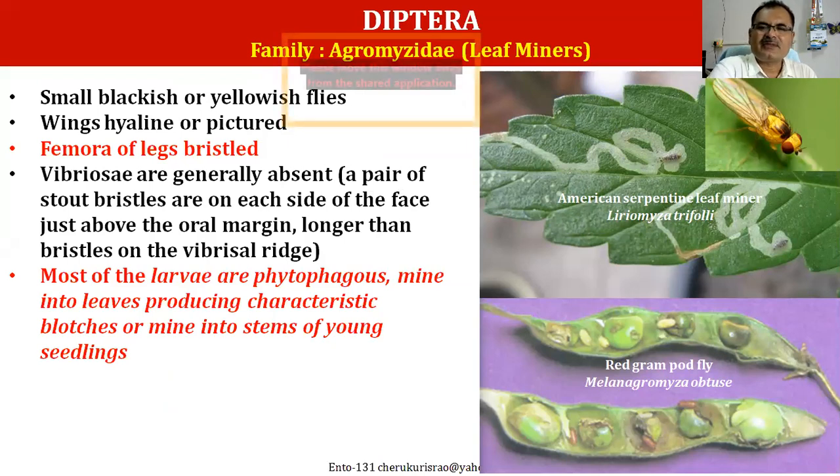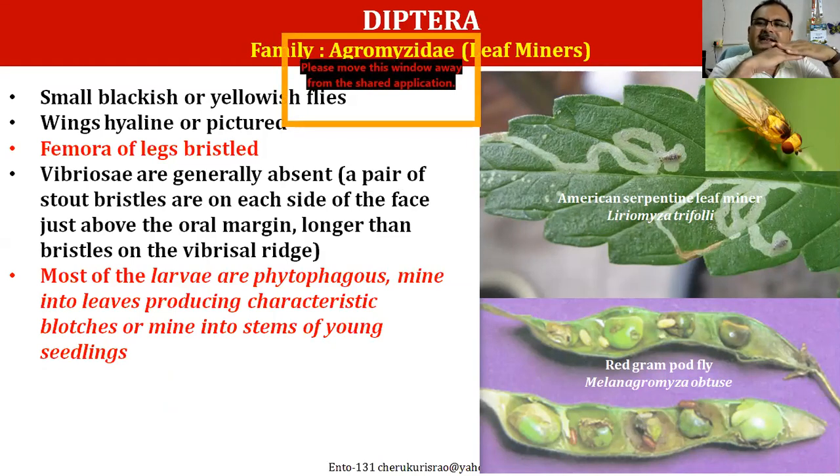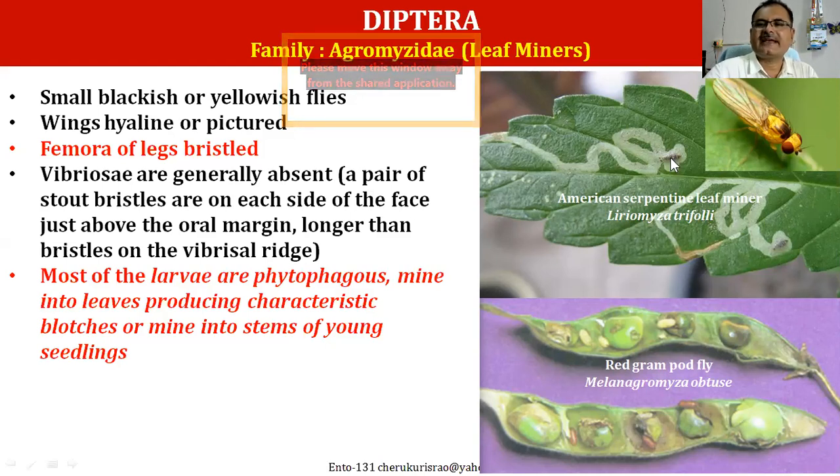Actually, why do we call them leaf miners? Because the small larvae penetrate between the upper layer and lower layer of the leaf surface, and slowly keep on eating the tissue inside. Very, very small larvae. You can see here, this is the small larvae which is formed. It keeps on eating between two layers. So this kind of damage is very commonly seen in some leaves.